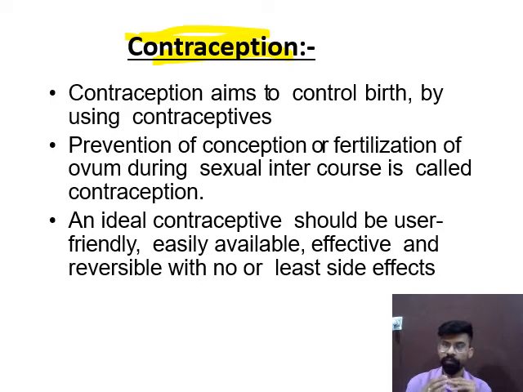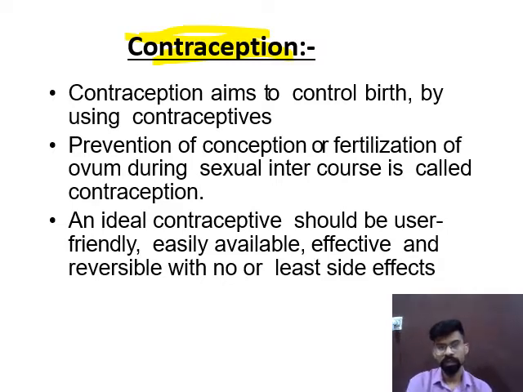So if I ask you what the main aim of contraception is, first, its main aim is to prevent the fertilization. To prevent the fertilization means fusion of male and female gamete is prevented by this contraception device or contraception method.